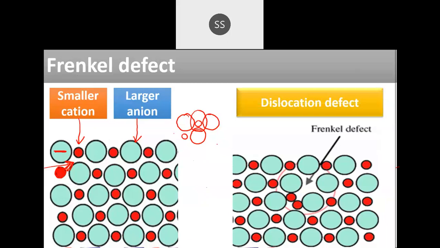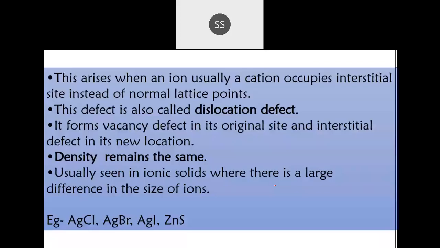This defect is also called a dislocation defect, because the ions are dislocating, changing their place from one to another. So you can write down: it arises when the cations occupy the interstitial site instead of their normal site. This defect is also called a dislocation defect.